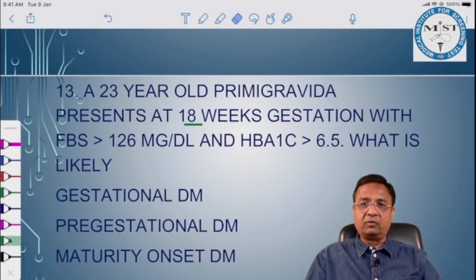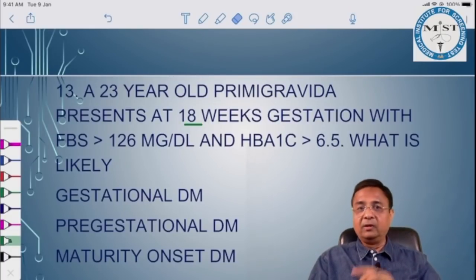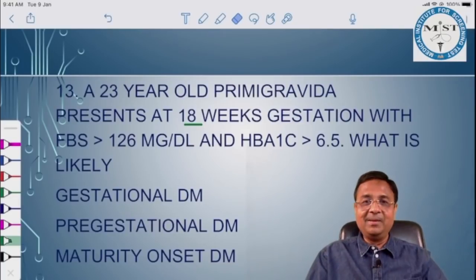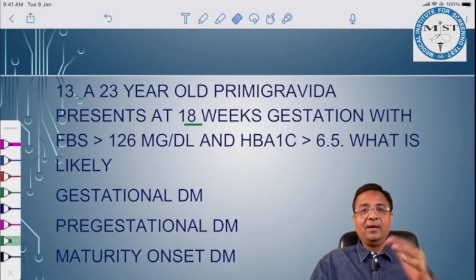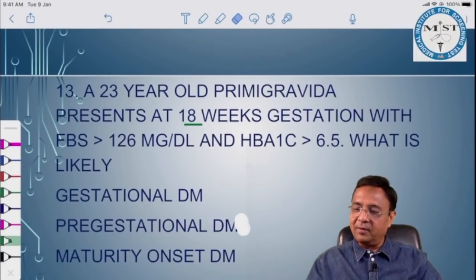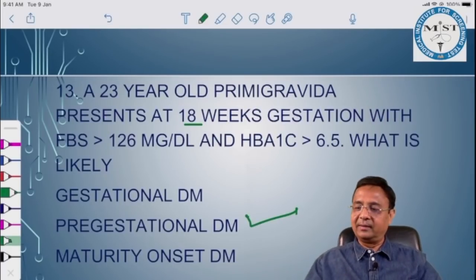Specifically, 18 weeks is mentioned, so it can't be gestational diabetes mellitus. It is pre-gestational, and criteria for pre-gestational are these: fasting more than 126, HbA1c more than 6.5, random more than 200. So definitely it is a case of pre-gestational diabetes mellitus.